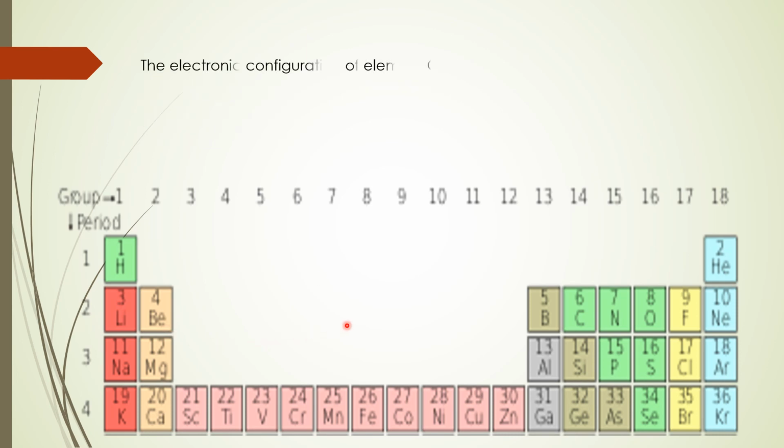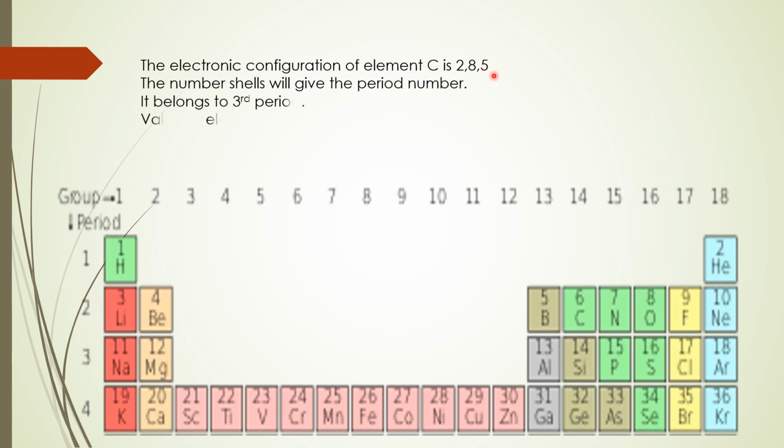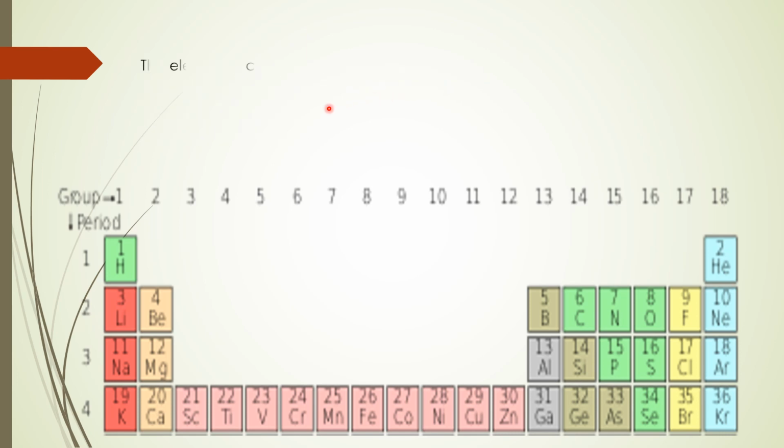See, what is the last question? To which group and to which period does the element C belong? The electronic configuration of element C is 2, 8, 5. How many valency electrons are there? 5 valency electrons are there. Next, how many shells are there? 1, 2, 3. 3 shells are there. So the number of shells will decide the period number. So 3 shells are there, so it belongs to third period.